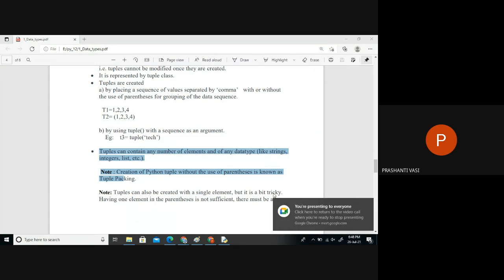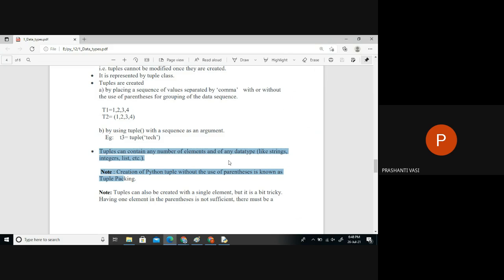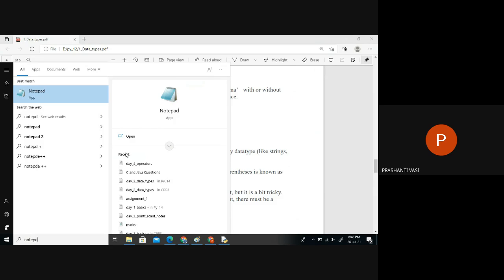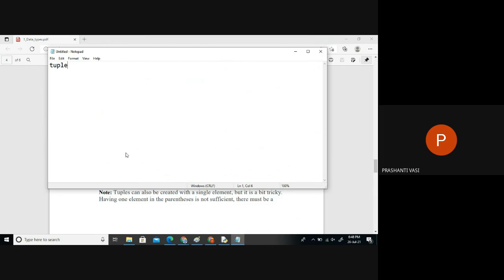Remaining data types of Python like tuple, dictionary, and set. There are three more remaining data types. So tuple, just by the word, you can remember the main point about the tuple: it's non-editable, or we can say just a read-only data type. And the main thing is we can collect any type of data. It's not that one data type; you can collect a combination of data types. Any type of data can be collected, and you can't do any editing over the data.